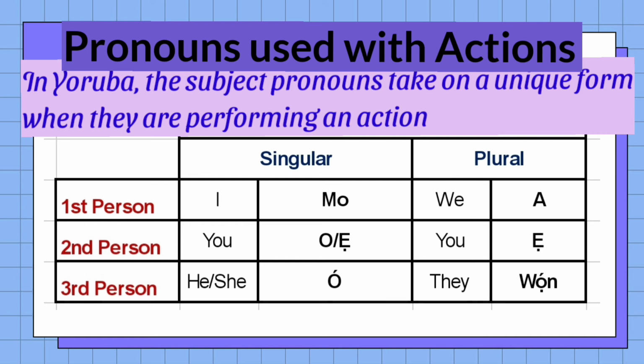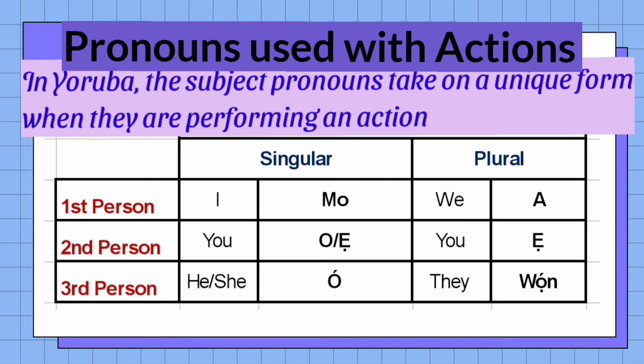So let's take this example: going. I am going is mo nlọ. You are going is o nlọ, or ẹ nlọ. He is going is ó nlọ. We are going is a nlọ. You are going is ẹ nlọ. They are going is wọ́n nlọ.